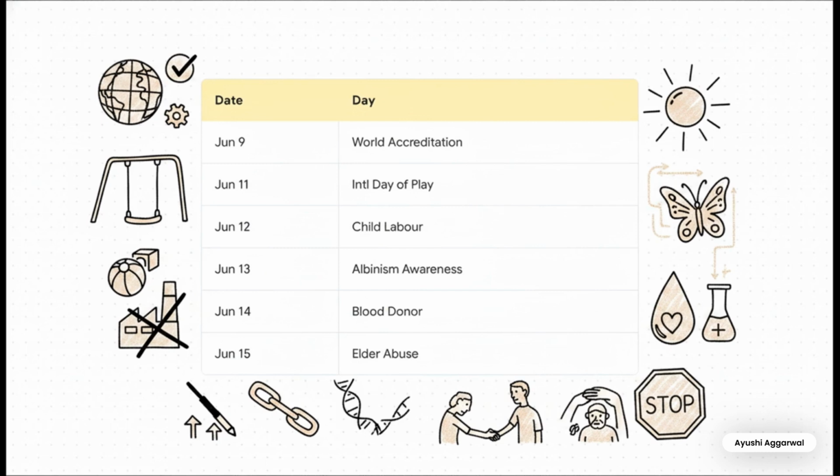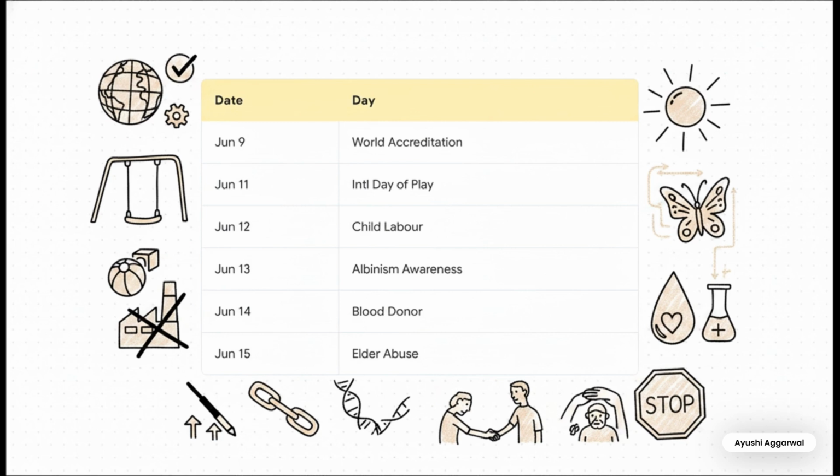Okay, on June 9th, we had World Accreditation Day, focusing on SMEs in Delhi. June 11th was the International Day of Play with the theme Choose Play Every Day. June 12th marked World Day Against Child Labor, highlighting the sad reality that 138 million children are still affected. June 13th was International Albinism Awareness Day.